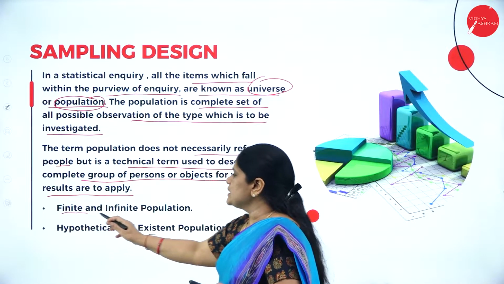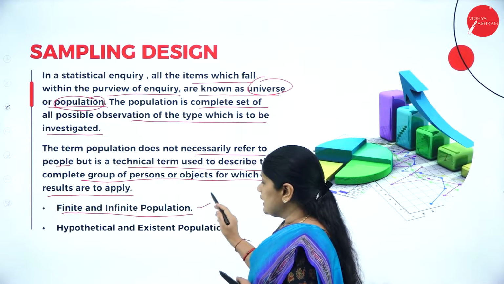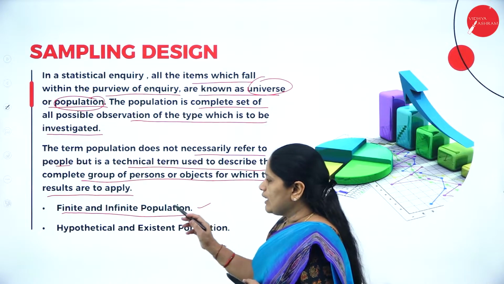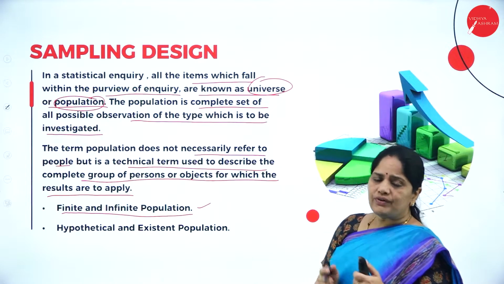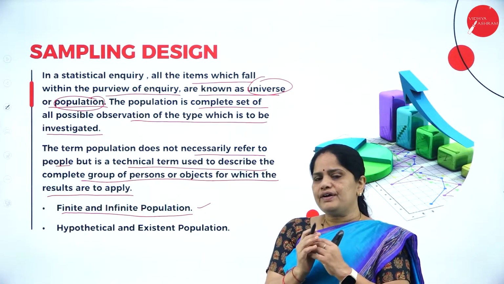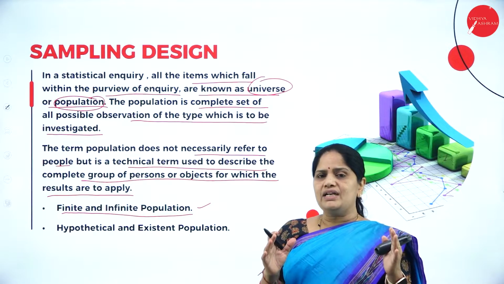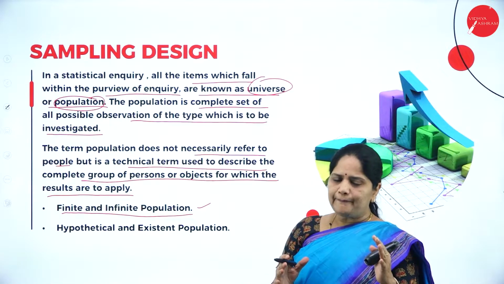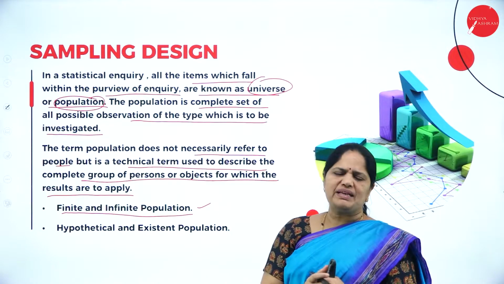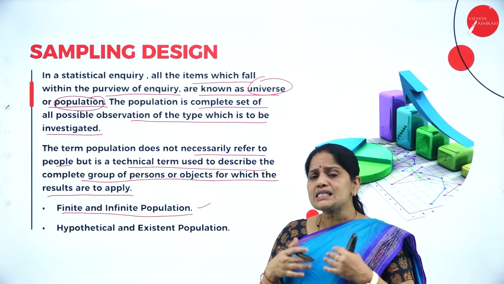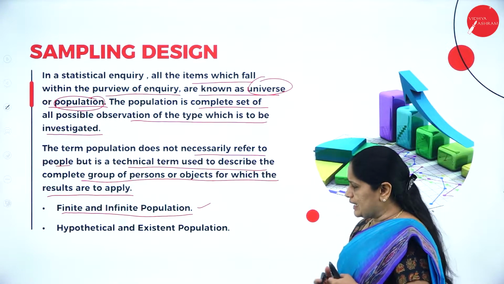In population, we have two types. One is the finite population and the second one is the infinite population. What is finite population? What is infinite population? Finite population refers to that population where the number is limited. There we have a limited number of people who are studying, so it is a limited set of population. But infinite population means any number. You can ask any number of people relating to that subject, and that we call infinite population.